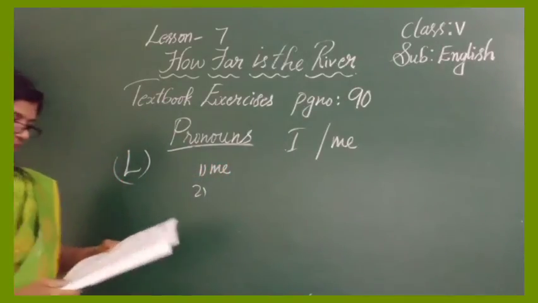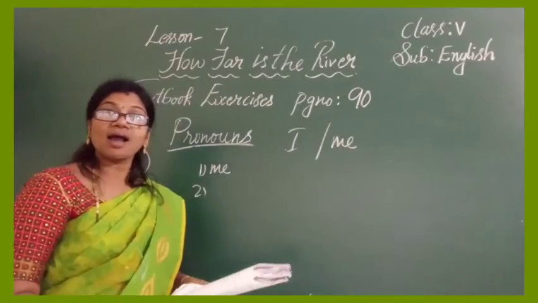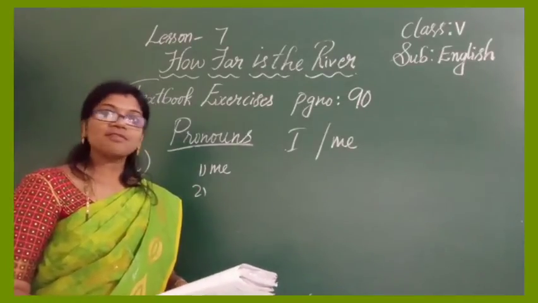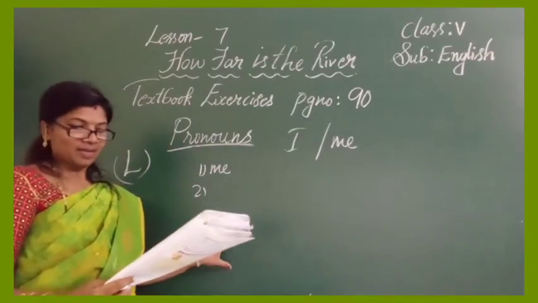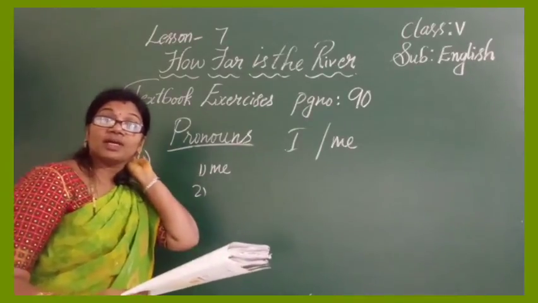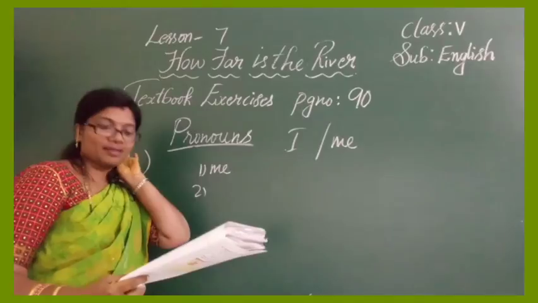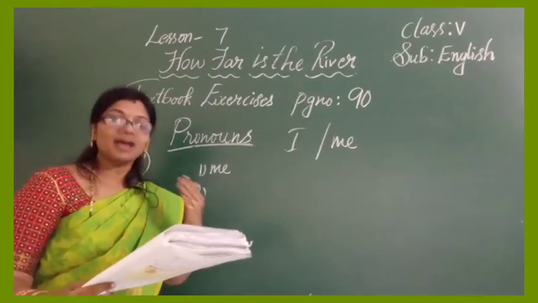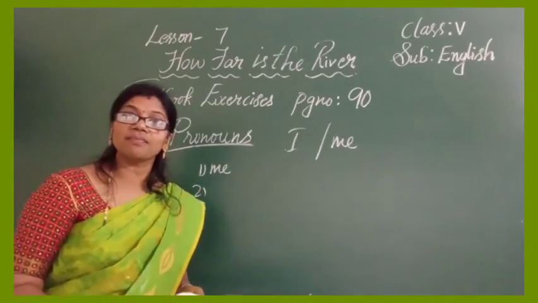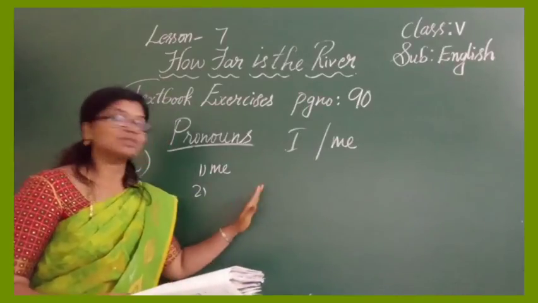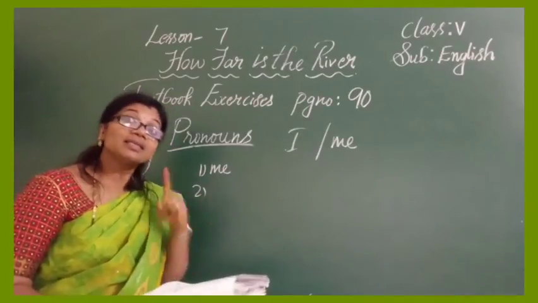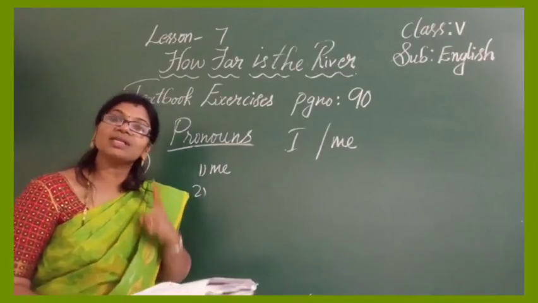I discussed with you. She and I. Here not me. This is not object. This is the subject itself, because it is before the verb. She and I, not me. One thing you remember, you cannot say I and she. Always I comes last in the subject place.